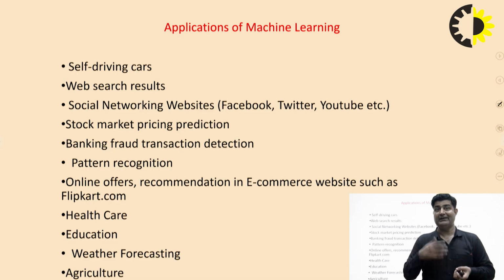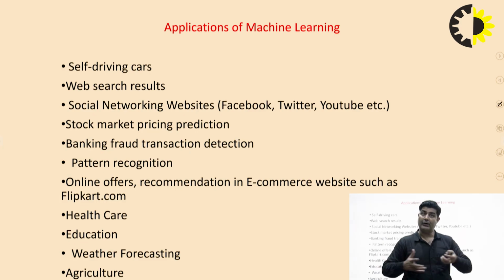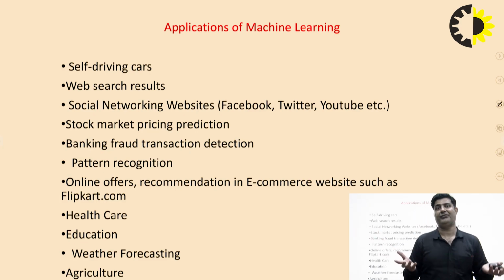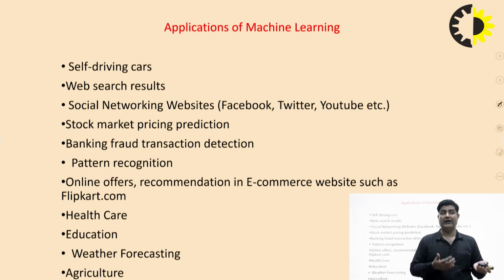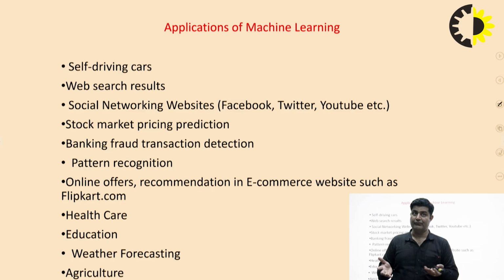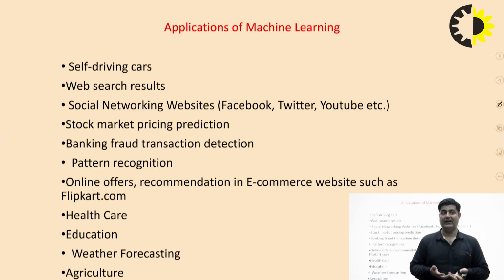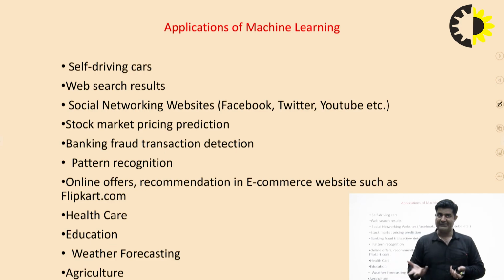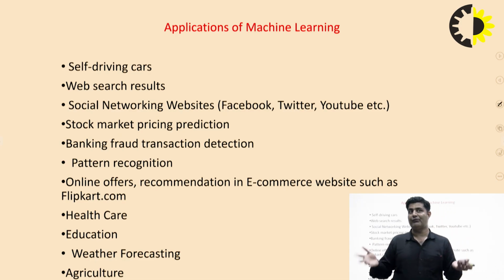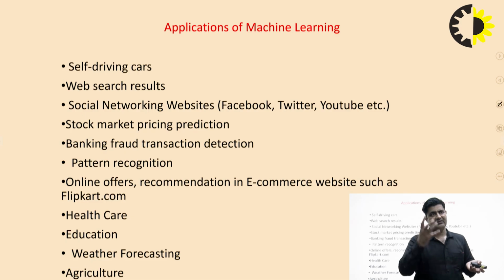The healthcare sector has been very beautiful for the last 4 or 5 years, and there is tremendous enhancement in the field of machine learning in healthcare. In education it is also very useful nowadays, and weather forecasting also predicts our weather with the help of machine learning. And the last one, in the agriculture sector, ML has played a very beautiful role in the last few years. These are some general applications of machine learning that we mentioned here.